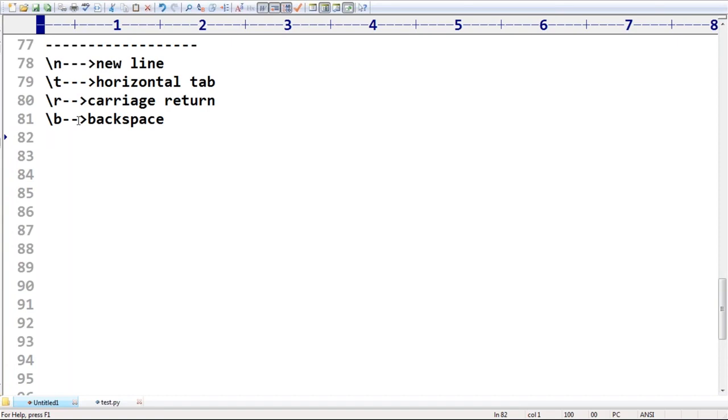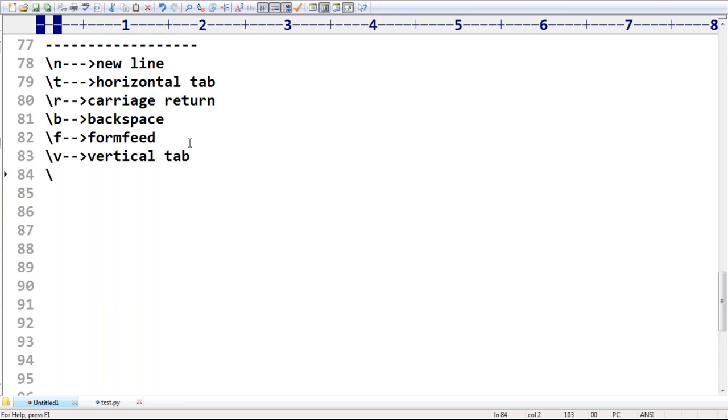Next, backslash f means form feed. Very rarely are we going to use all these things, so don't worry about that. Next, backslash v, vertical tab.